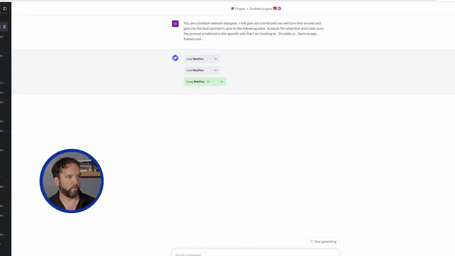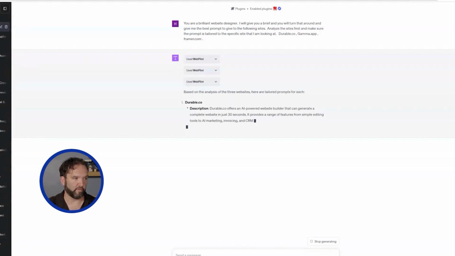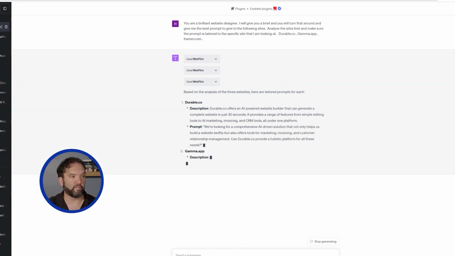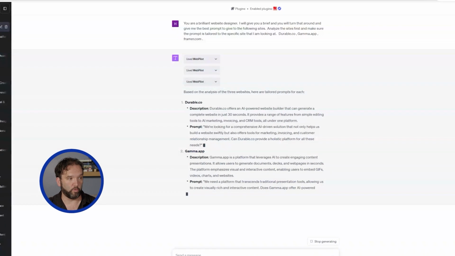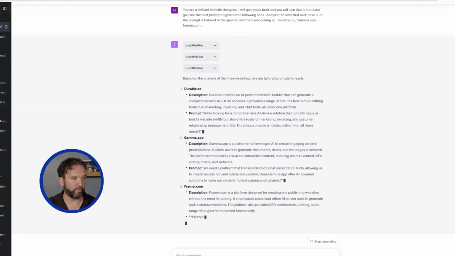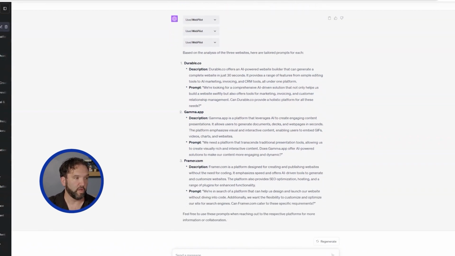Perfect. Okay. So now it's going to take the information that it gave to me, and it is going to give me a description of each of the sites. Durable.co offers an AI-powered website builder that can generate a complete website in just 30 seconds. It provides a range of features from simple editing tools to AI marketing, invoicing, and CRM. Gamma, which we used on a presentation, leverages AI to create engaging content, and it allows users to generate documents, decks, and web pages in seconds. Framer is a platform designed for creating and publishing websites without the need for coding. All of that is really interesting.